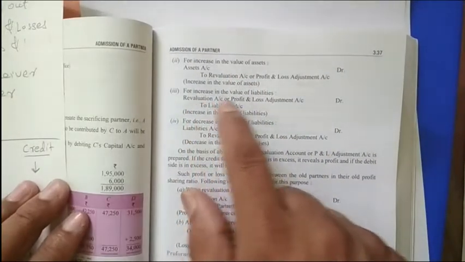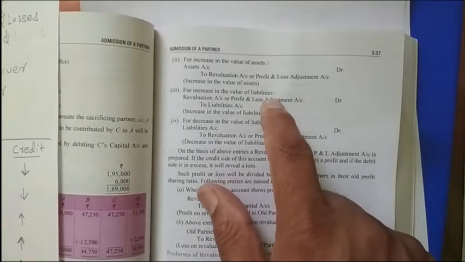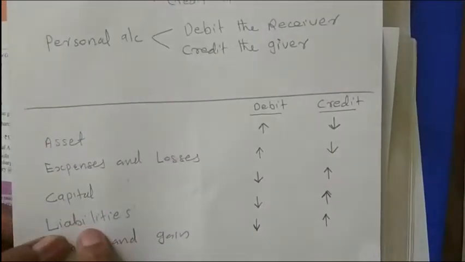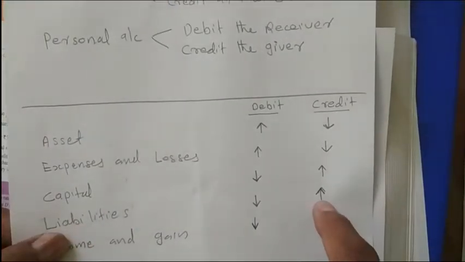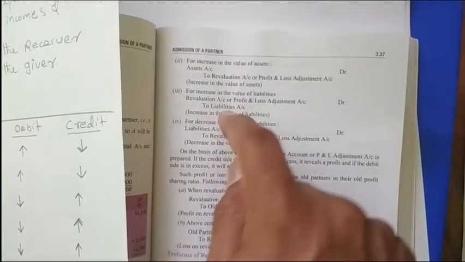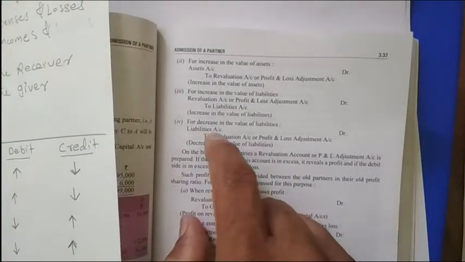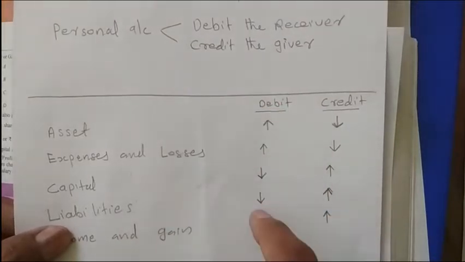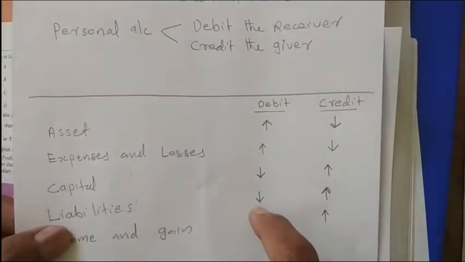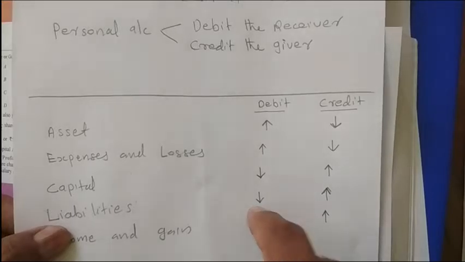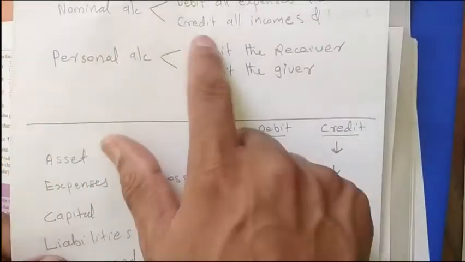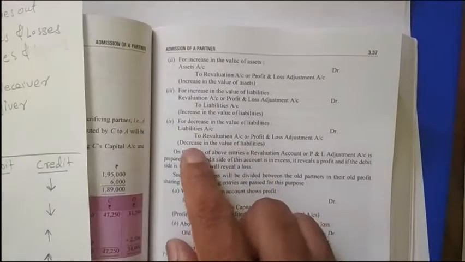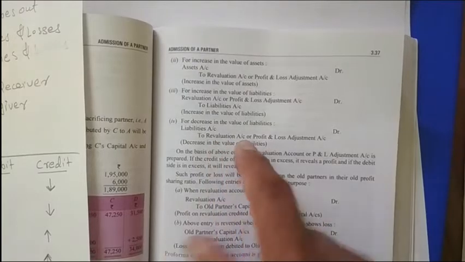Then for an increase in the value of liabilities, if a liability is increasing, it will be a loss. That is why the revaluation account is debited, and to increase the value of a liability, we have to credit it. Then for a decrease in the value of liabilities, we have to debit the liability. And that will be a gain for the business, so in the nominal account we credit it, as credit all income and gains. So the entry will be liabilities account debited to revaluation account.